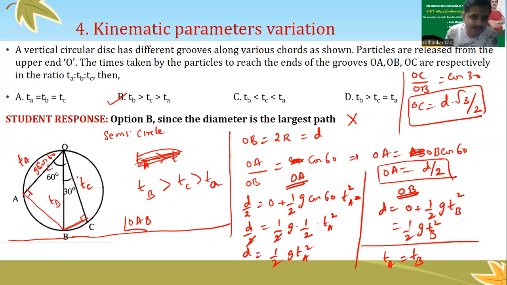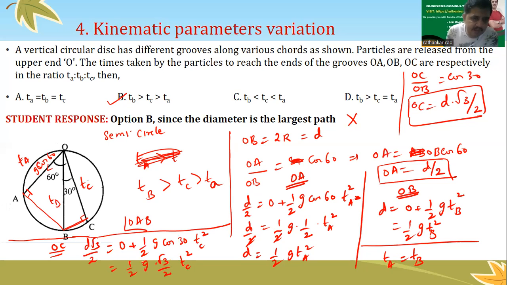Now what is left? OC is left. Along OC, let me write here because I don't have space. What is the length of OC? D root 3 by 2. So D root 3 by 2 is equal to UT plus half G. What is G here? G cos 30, into TC square. Now I can write half G cos 30 as half into root 3 by 2 into TC square.